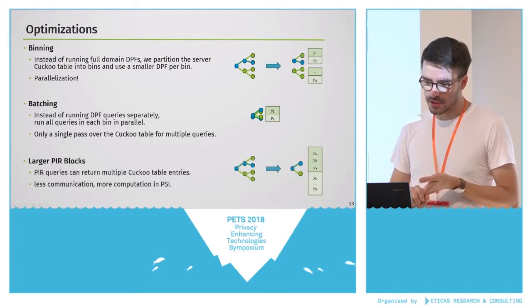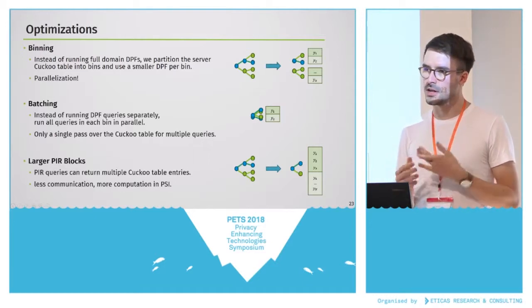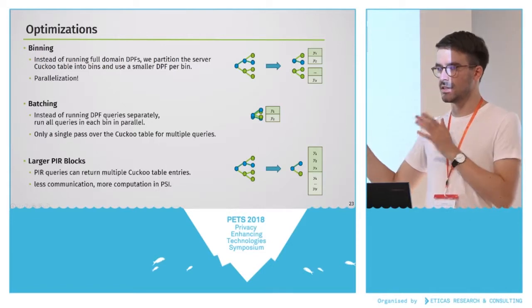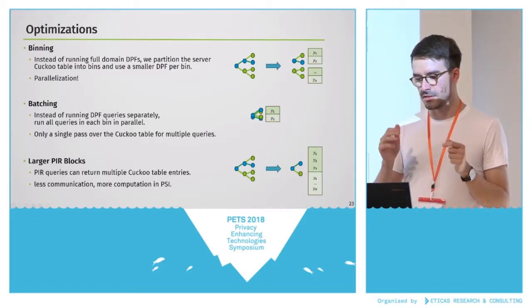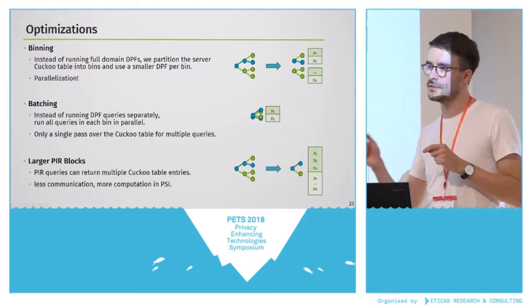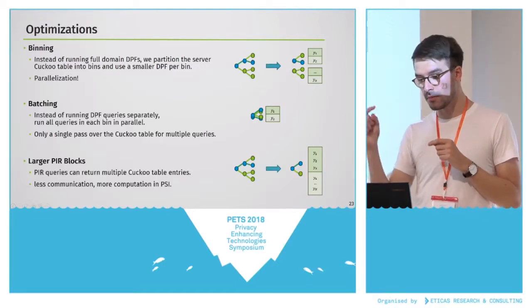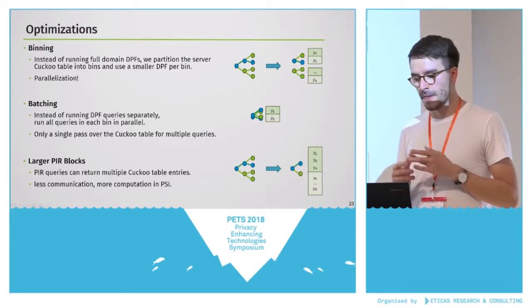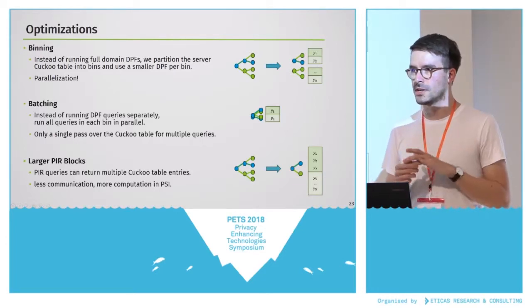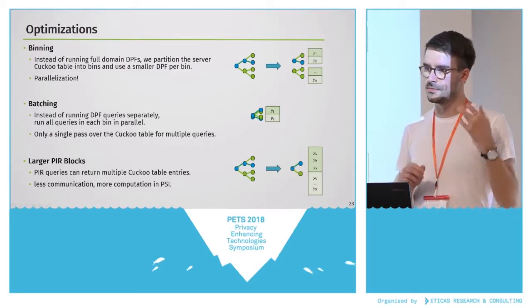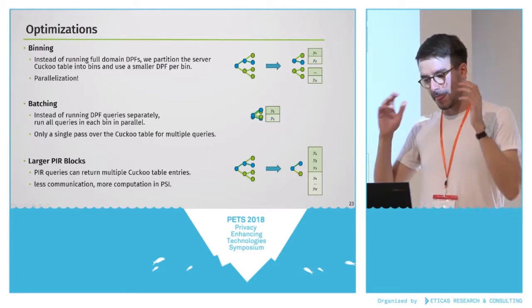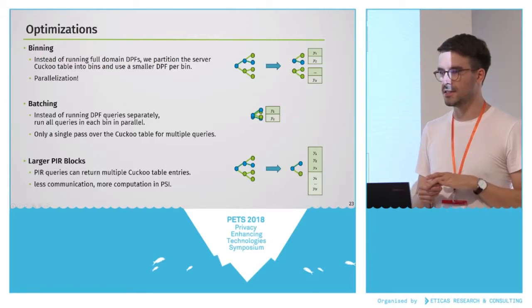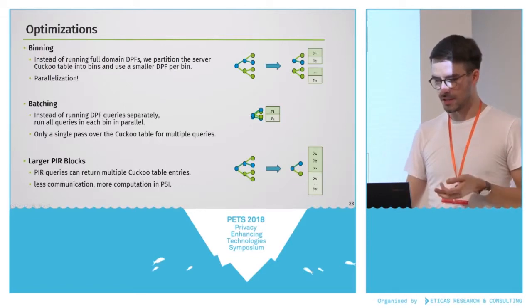And another optimization that we came up with is using larger PIR blocks, which means that these DPF trees are a bit more shallow and they terminate earlier, and with each of the queries you not only get one block, but you get like a handful of blocks. You can always tweak this parameter. But this allows for shorter queries and a little bit more computation in the final private set intersection. I can't go into the details here in this talk, but I think it's described nicely in the paper once you get the overall idea.